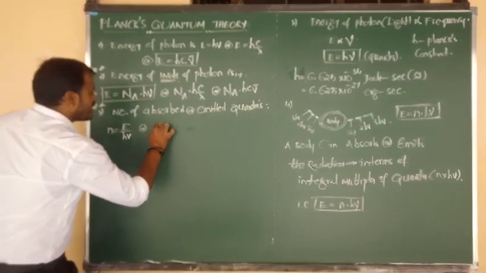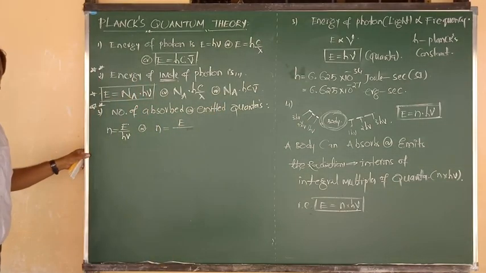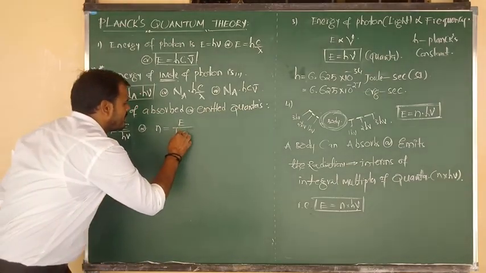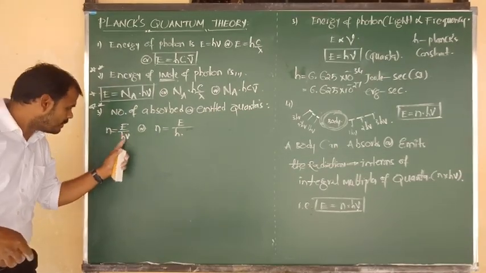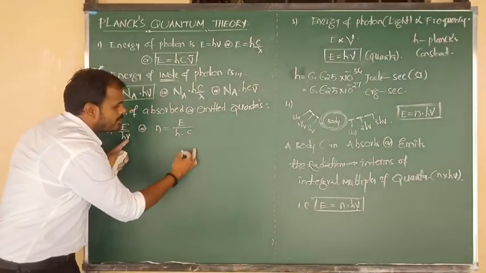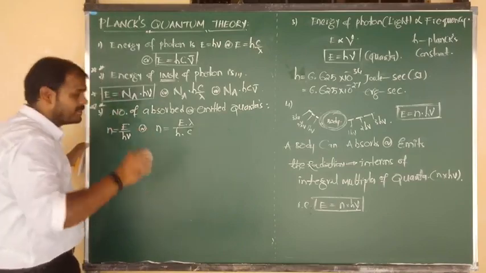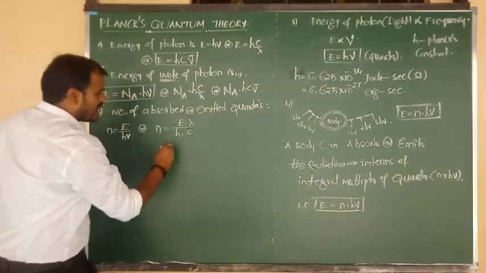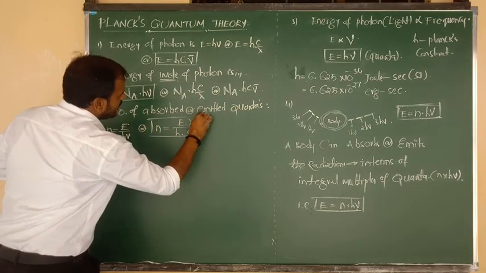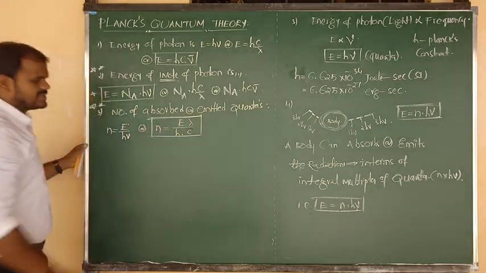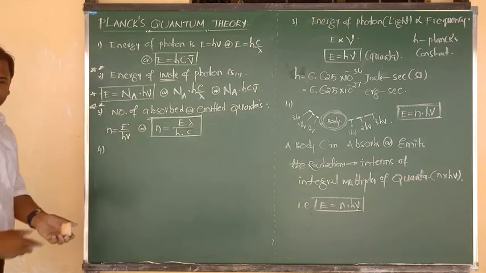Suppose the number of absorbed or emitted quanta n is equal to E divided by h, and in the place of nu we can write c divided by lambda, so we can write lambda upside. This is our final formula, this one only has to be remembered. So the number of absorbed or emitted photons n is equal to E lambda by what? hc. E lambda by hc. This is the formula we have to use. An evergreen important formula. Yes. So let me consider another formula.